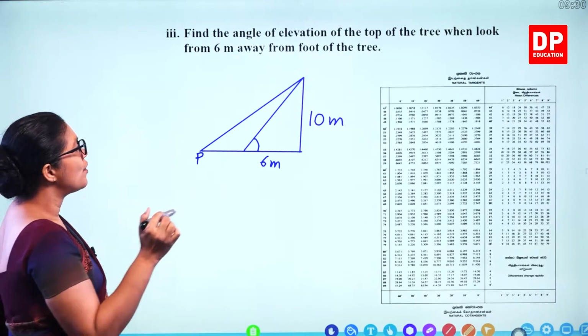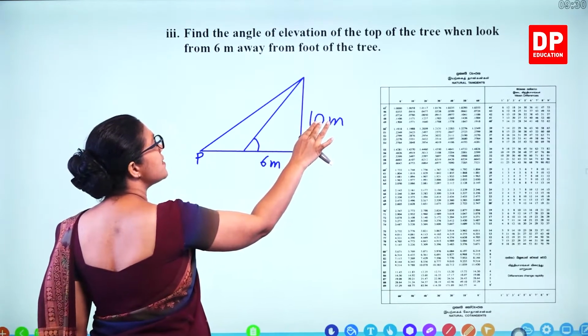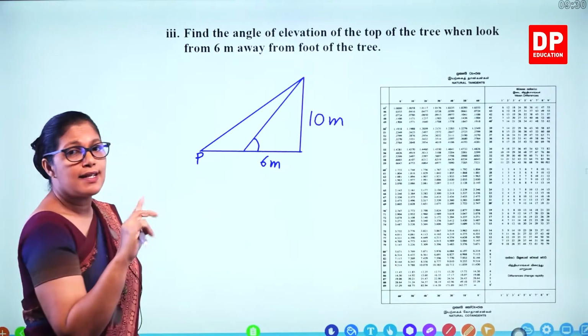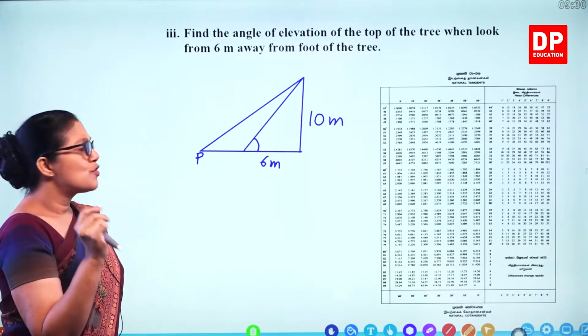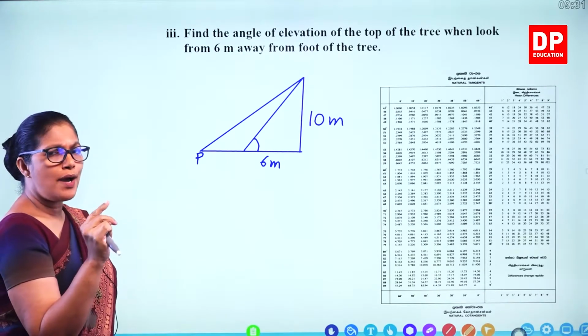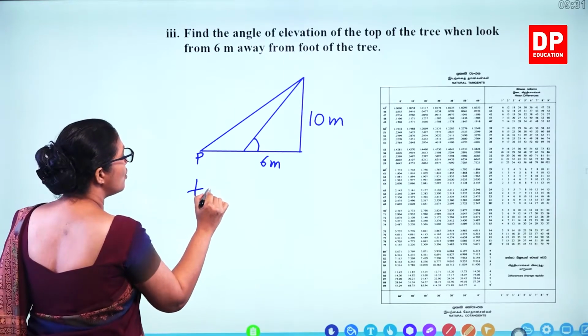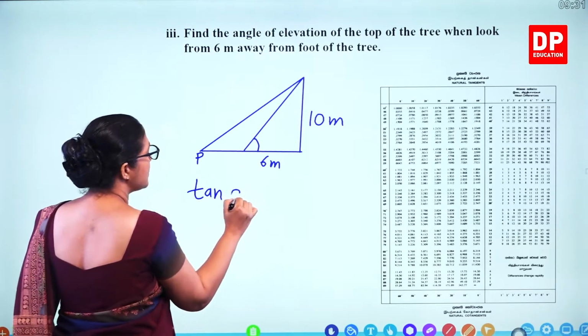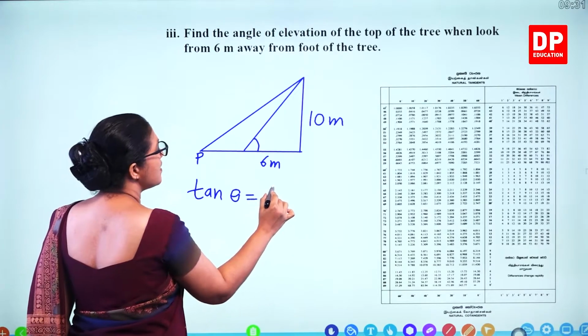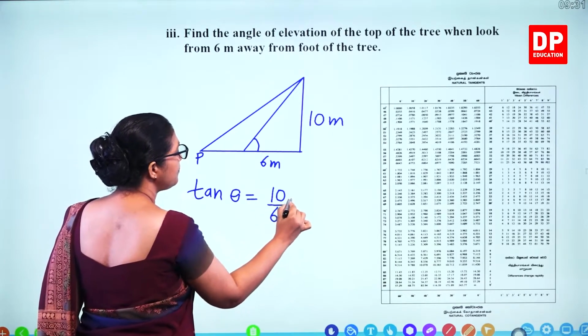So how will you find out this angle? This is opposite to that, this is adjacent. Opposite and adjacent, what's the suitable ratio? So we go for the tan ratio. So tan of this angle, tan theta, is 10 over 6.